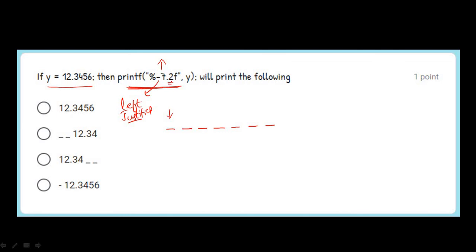And .2 here, the 2 indicates precision. That means after the point only 2 digits have to be printed. So first of all, this 1 2 will be printed, 1 2, and here we will get the decimal point, and after the point only 2 decimal digits will be printed, that is 3 and 4. So the answer is this one.